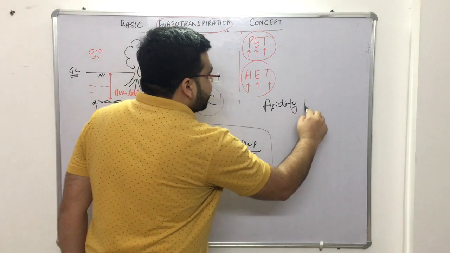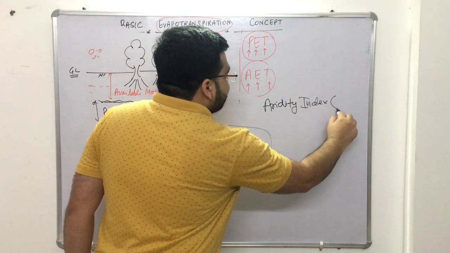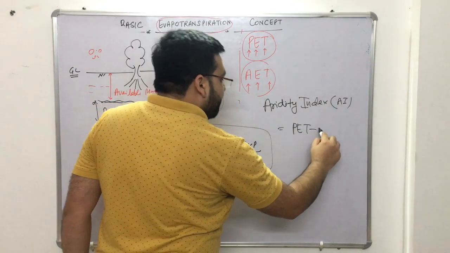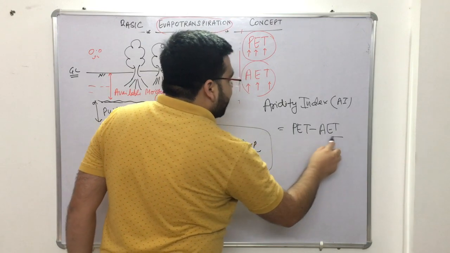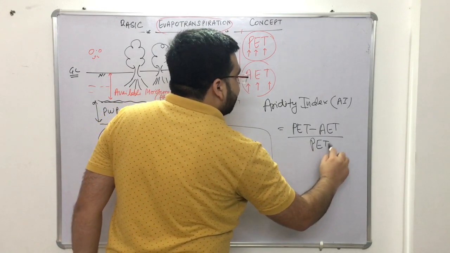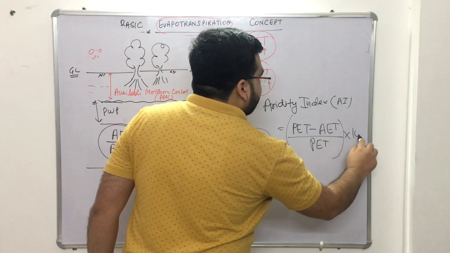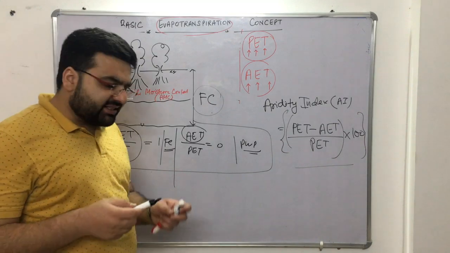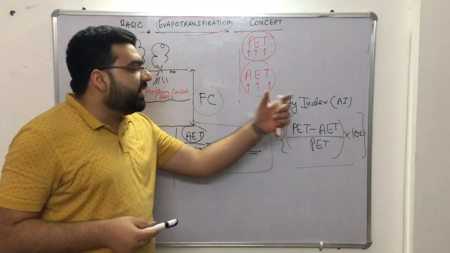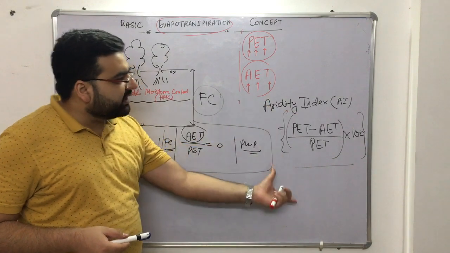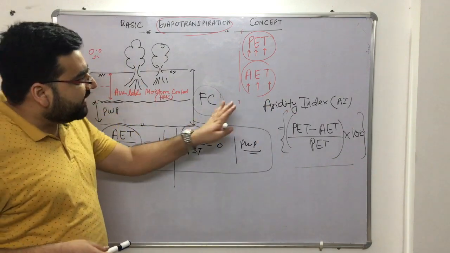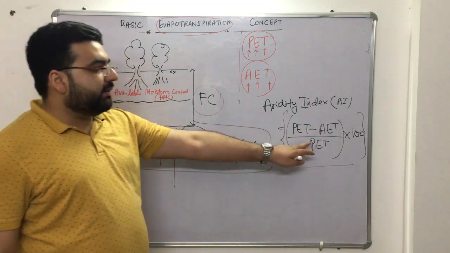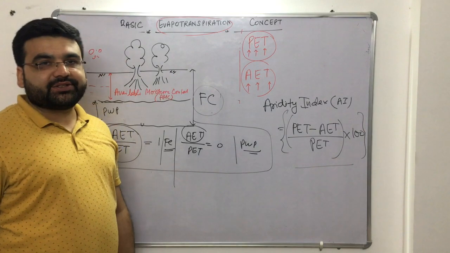Aridity index, AI, is equal to potential evapotranspiration minus actual evapotranspiration, divided by potential evapotranspiration, into 100. That is the aridity index. This question has also been asked in examinations. Aridity index is a term, right? I'm not going into detail on what aridity index means; you'll be discussing that in irrigation engineering. But as far as hydrology is concerned, only the formula is important. Clear? That is, potential minus actual divided by potential into 100 is the aridity index.